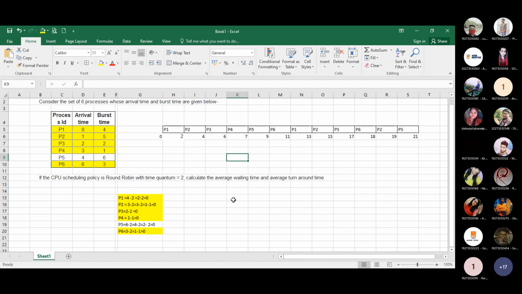Okay. So how can we calculate the waiting time? That is also one challenge.